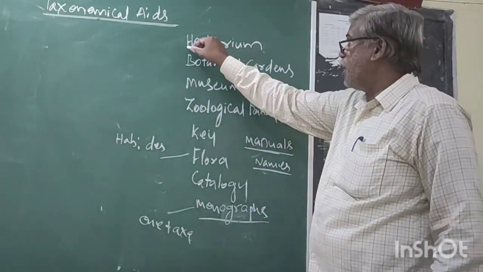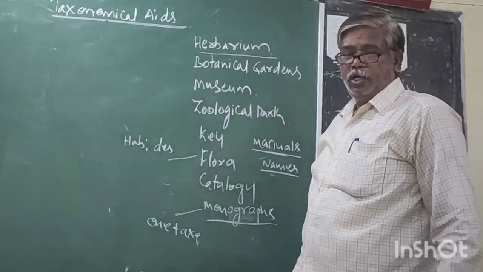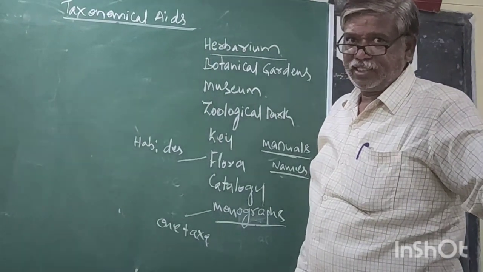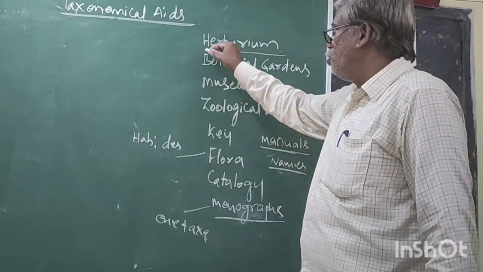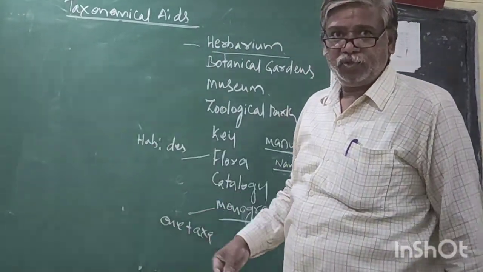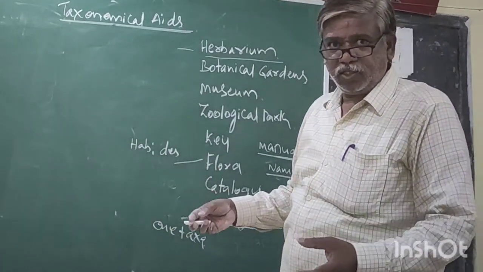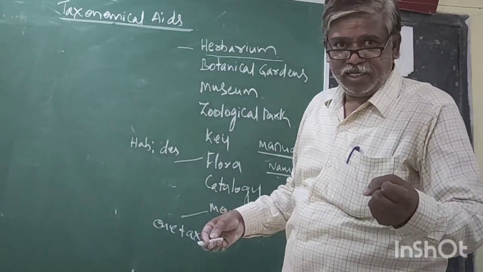Now, first of all, herbarium. It is only for plants. Taxonomical aid. Now, a collection of different plants.